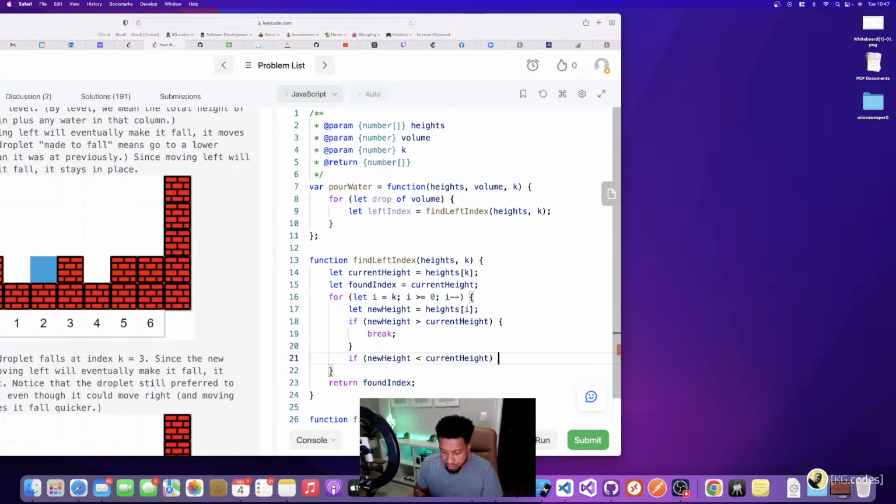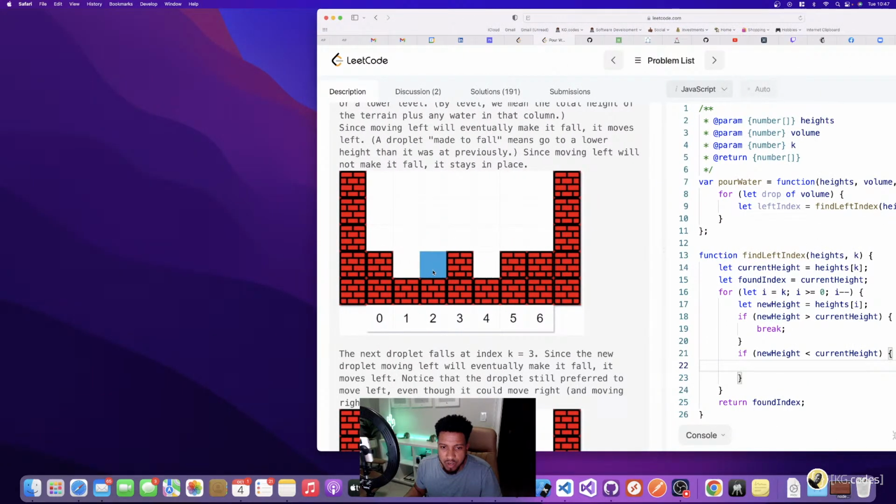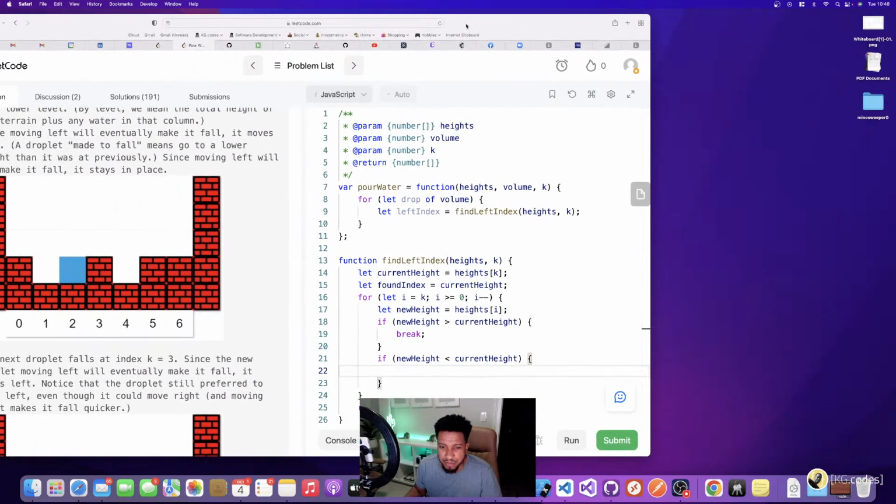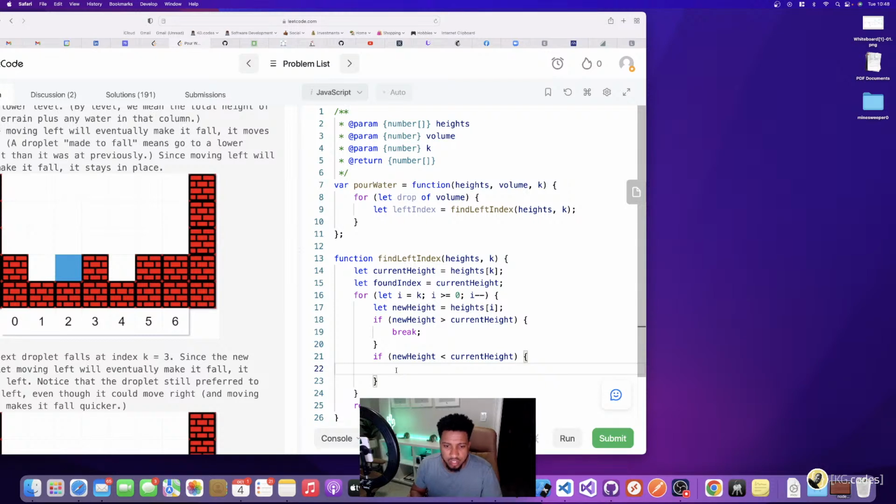I have a drop. So here, if I go here and the new height is lower than the current height that I started with, then I have a drop. And so found index should be equal to I at that point. And I think maybe I should break at that point too, now that I'm thinking about it. And just go with found index.